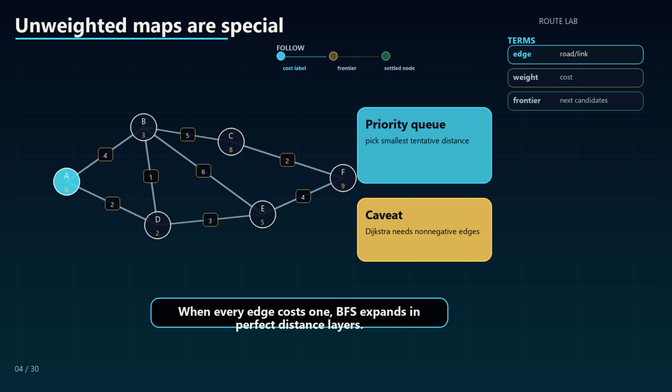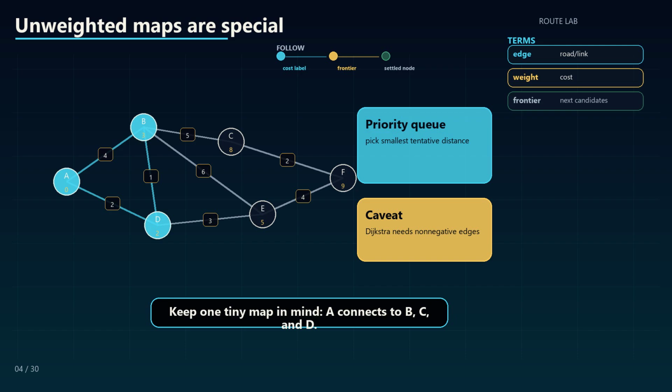When every edge costs 1, BFS expands in perfect distance layers. The first time a node appears, no shorter edge count path can still be hiding. Equal cost edges make distance layers honest: first all 1-hop nodes, then 2-hop nodes, then 3-hop nodes.